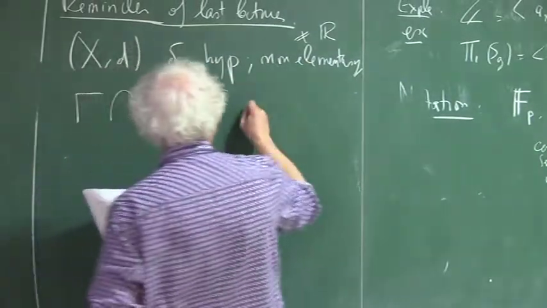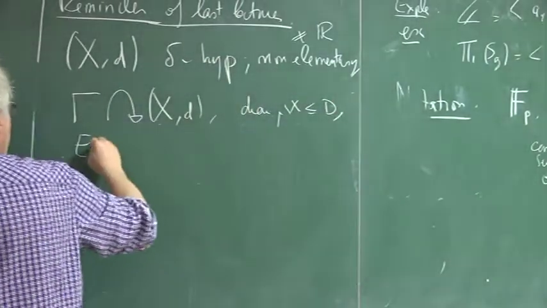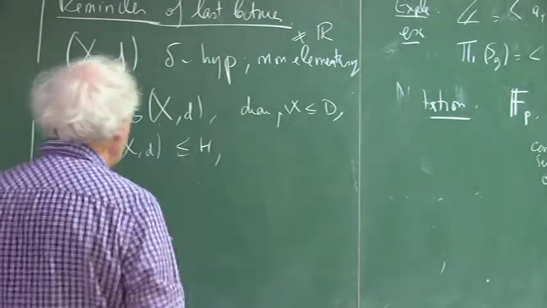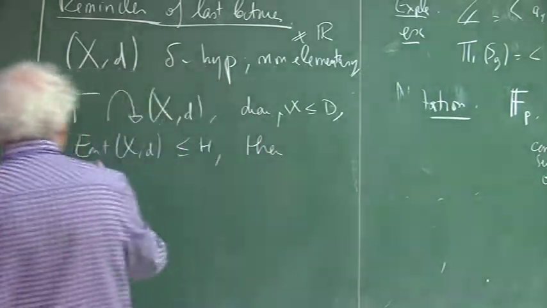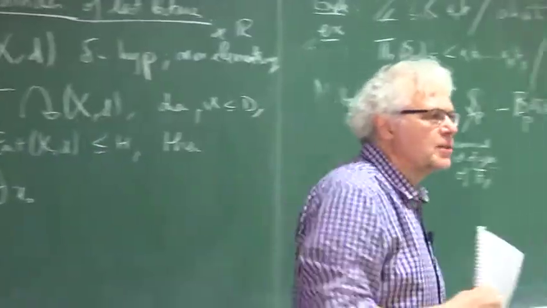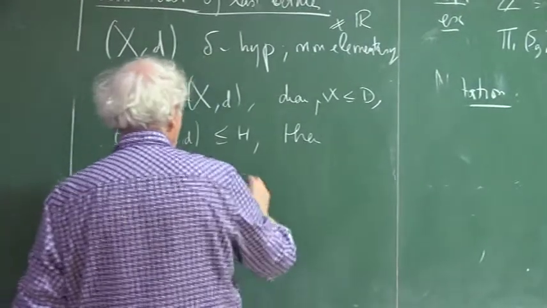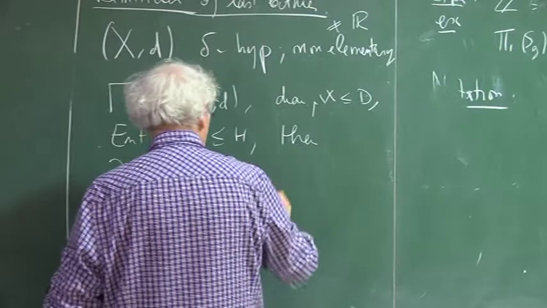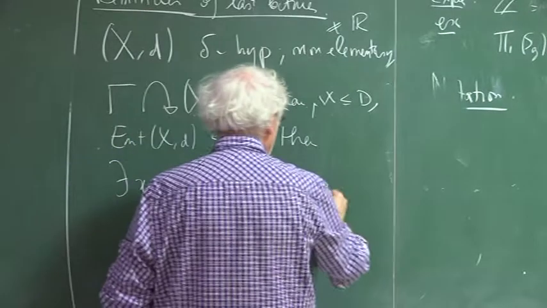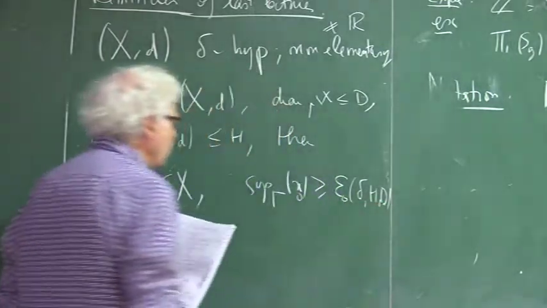And I assume, as usual, that the diameter of the quotient is less than D, and that the entropy of X is less than H. And the conclusion is that there exists, remember, under this assumption, a point where the systole is large. So there exists at least one point x0 where the systole of the action of Gamma is larger than some constant, which I won't recall, but which depends on delta, H and D.